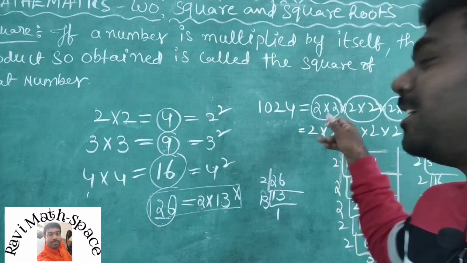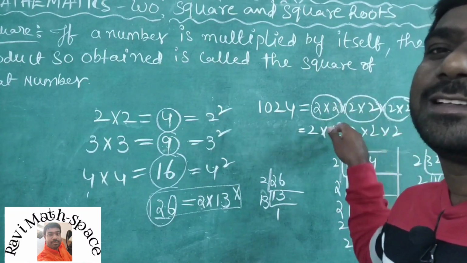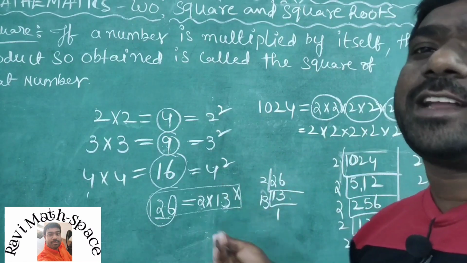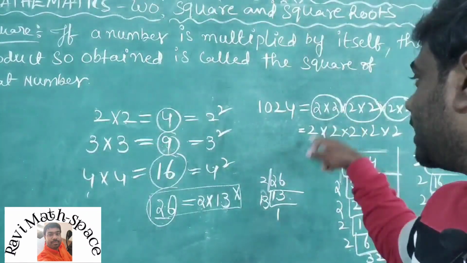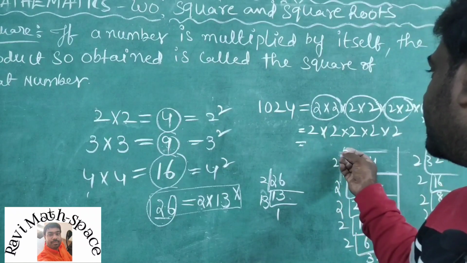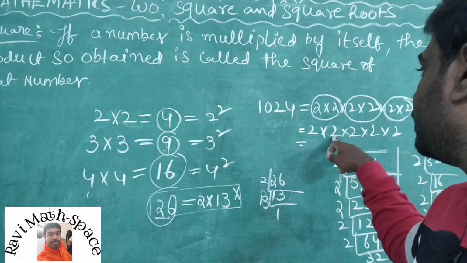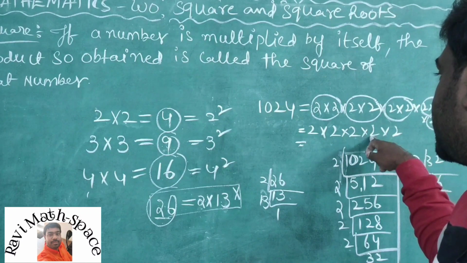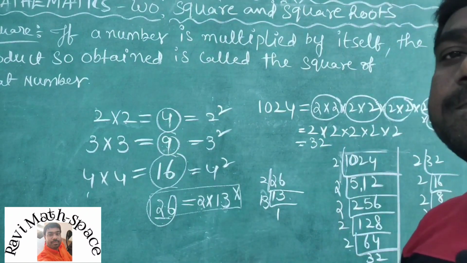Actually here all are the same number, because only 2 is repeating. So only one prime number is repeating itself 10 times, and that's why I am taking the same number from each pair. Now multiply all this. 2 2s are 4, 4 2s are 8, 8 2s are 16, 16 2s are 32.